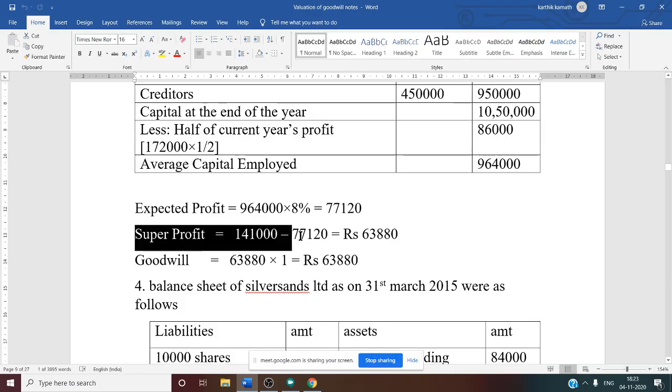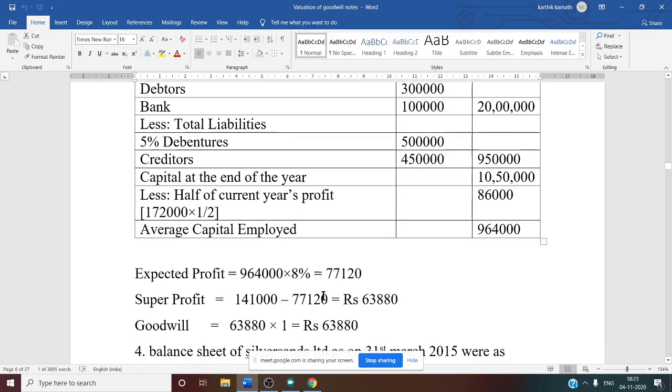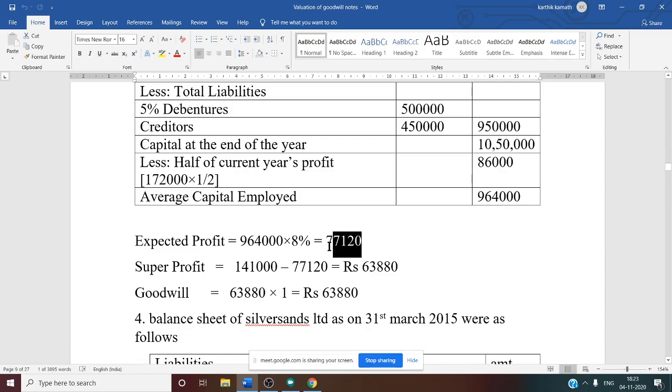Then finally you need to calculate super profit. Super profit is actual minus expected. Actual profit we got as 1,41,000. If you see the working note, this 1,41,000 is our actual profit. Then expected profit we just got, 77,120. So if you deduct both, you will get the final answer as 63,880. That is super profit. Then finally you need to calculate goodwill. Years of purchase given in the question is 1. So 63,880 into 1. So here you can say that super profit itself is the goodwill. So 63,880 is your goodwill.